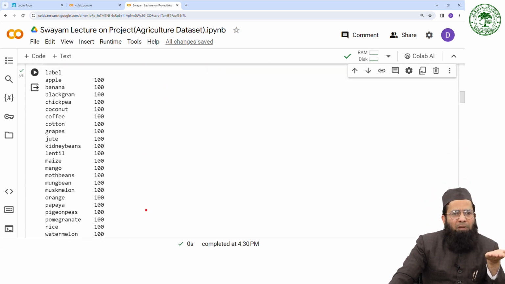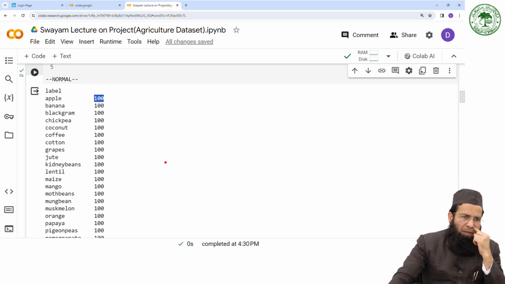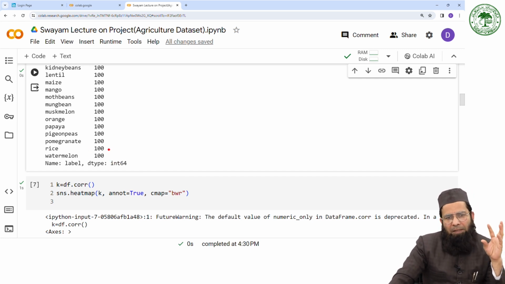You can observe that each category has an equal number of instances. Apple came 100 times in the data set, similarly banana is coming 100 times, and so on. Each and every category has 100 instances.